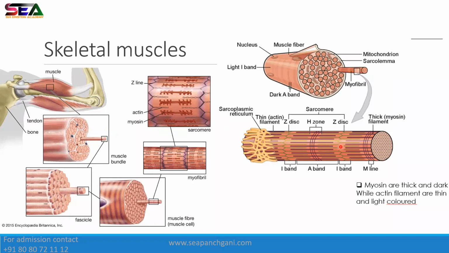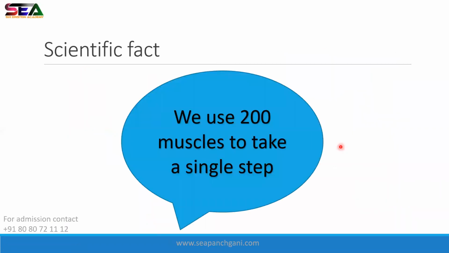Moving forward. Okay. Scientific fact, we use 200 muscles to take a single step. We use 200 muscles to take a single step. Let's solve questions.